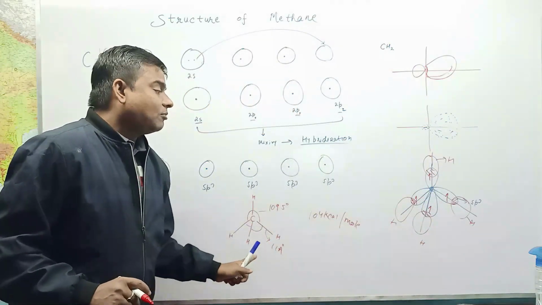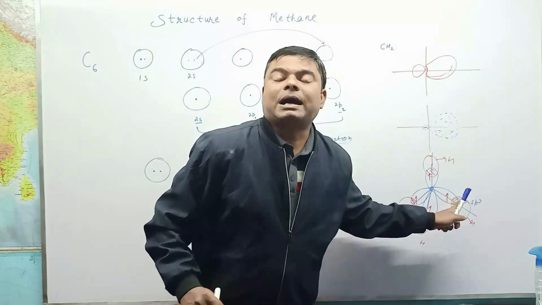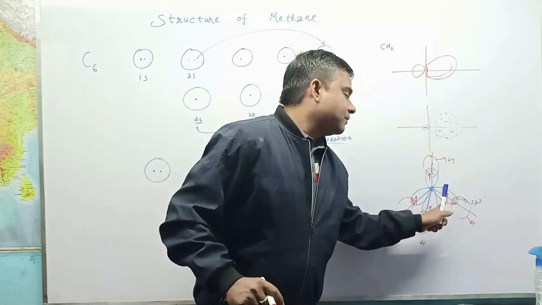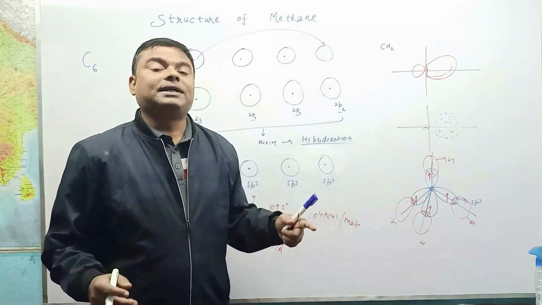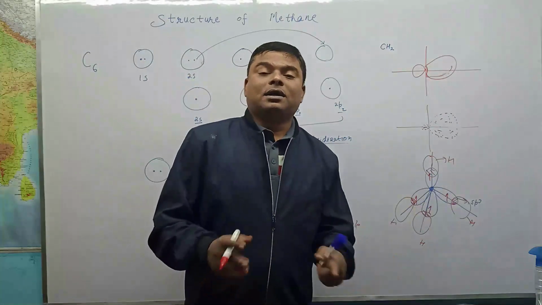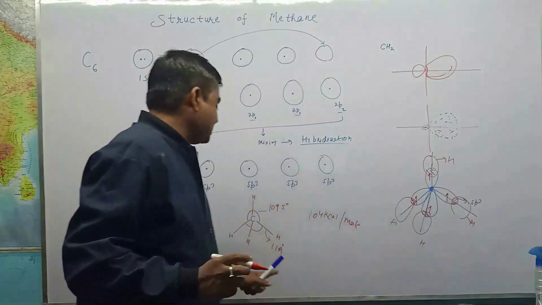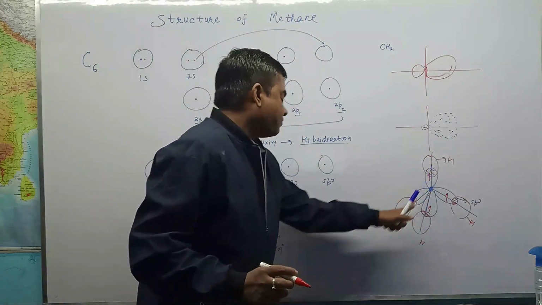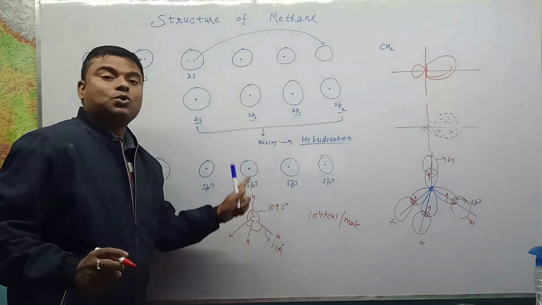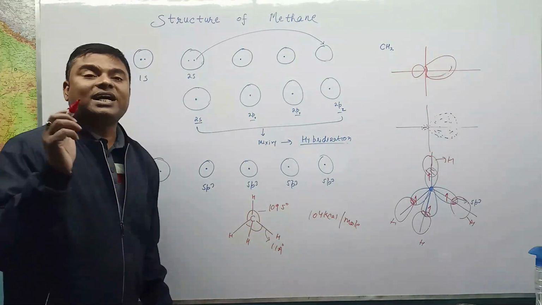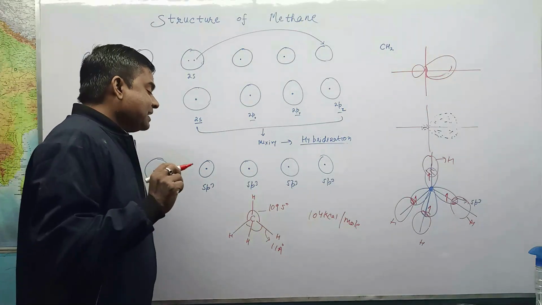When the s orbital of hydrogen comes near to the sp3 hybridized orbital, they overlap, and this head-on overlapping creates a sigma bond. Each bond is equally spaced, each bond length is equal to 1.10 angstrom, and each angle is 109.5 degrees.